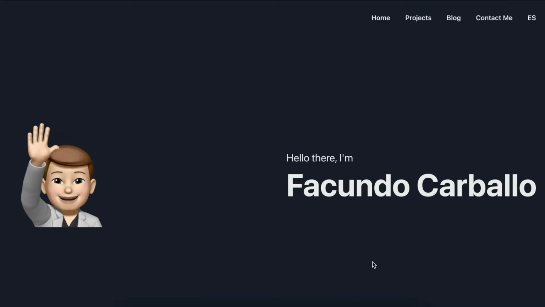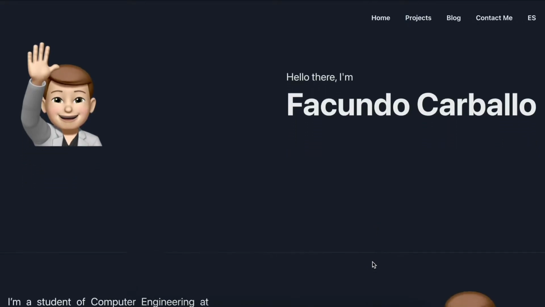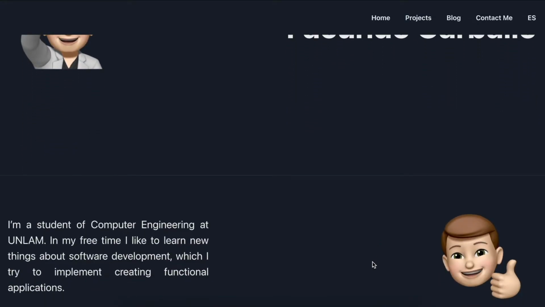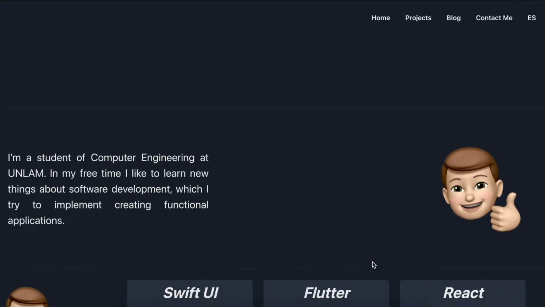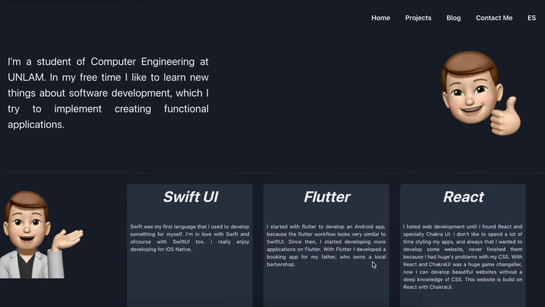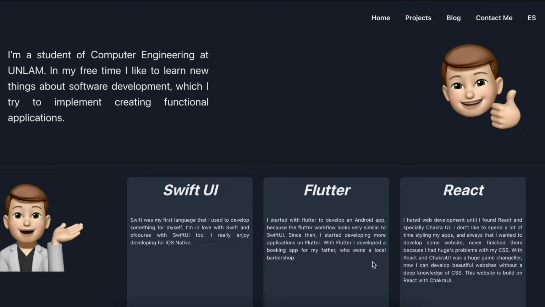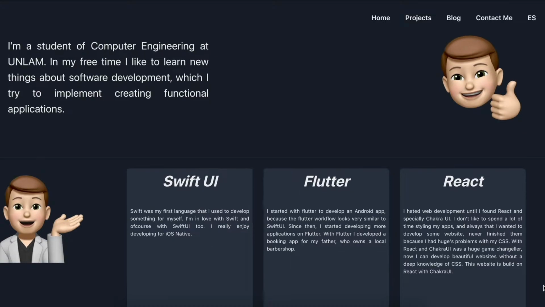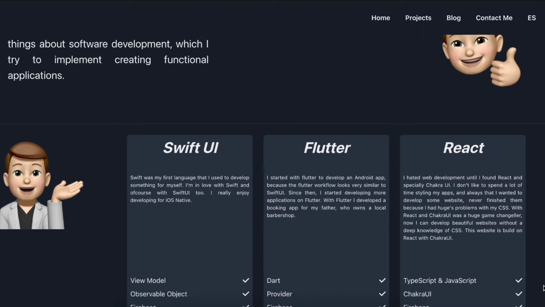We continue developing the main page of my website. The main idea was to split the page in different parts. First, show some presentation about myself, telling who I am, what I like to do, and so on. After that, show my skills as a developer. This section may change in the future.